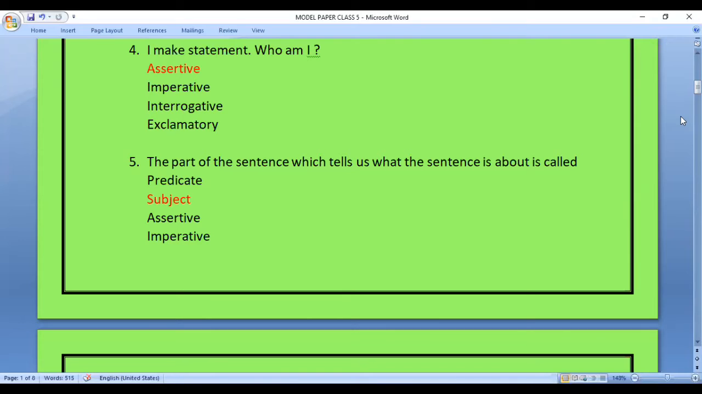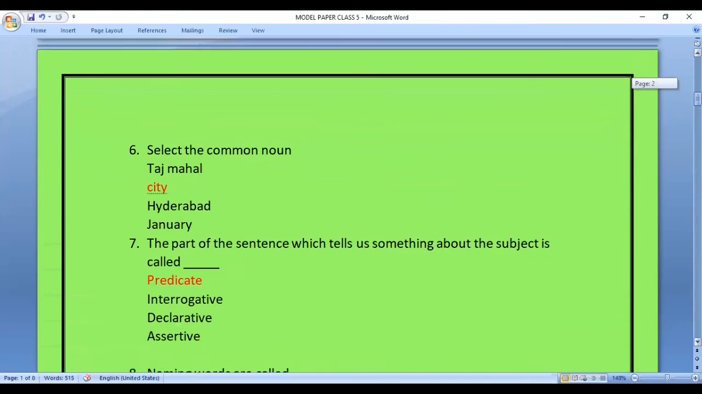Question 5. The part of the sentence which tells us what the sentence is about is called. So in this question, we have been asked to find such a part in the sentence on which the entire sentence is based. The options are predicate, subject, assertive, imperative. The answer is subject.